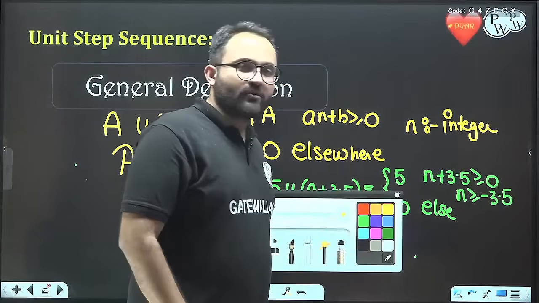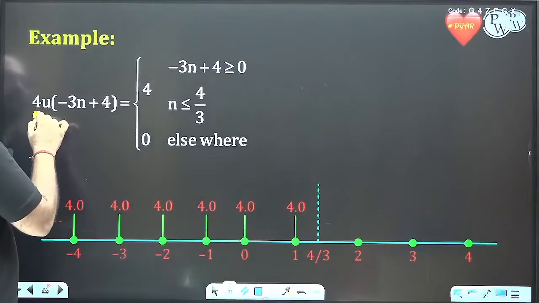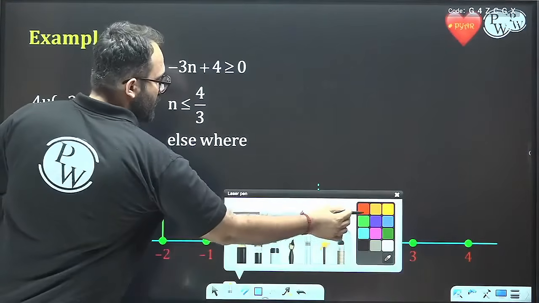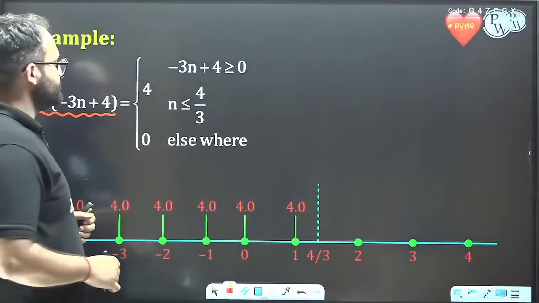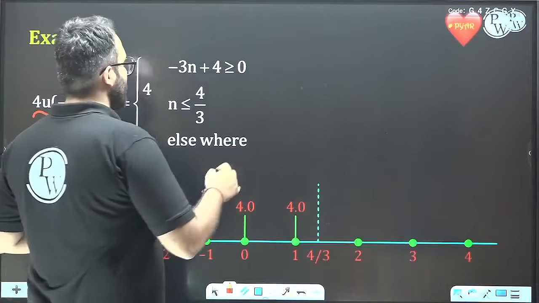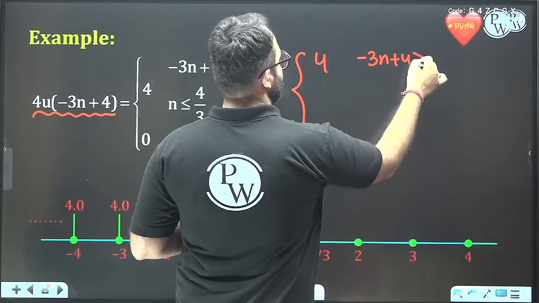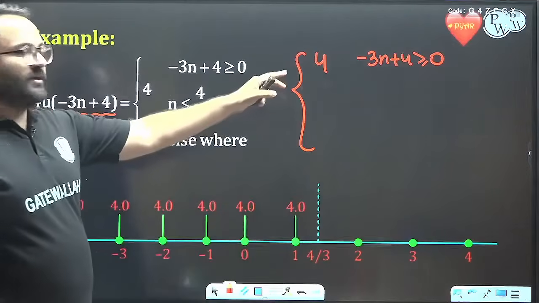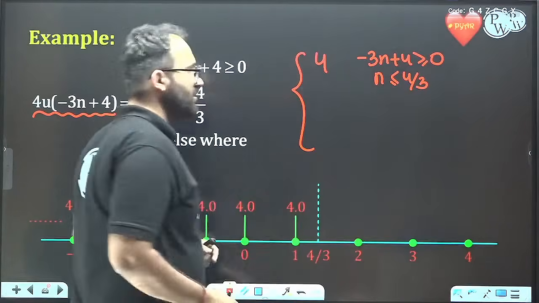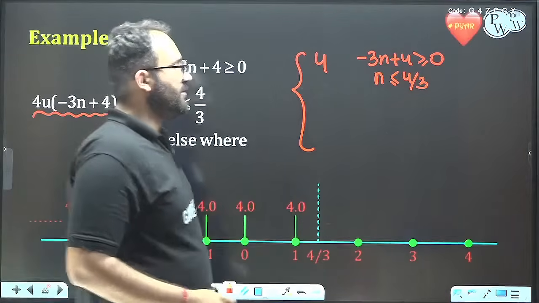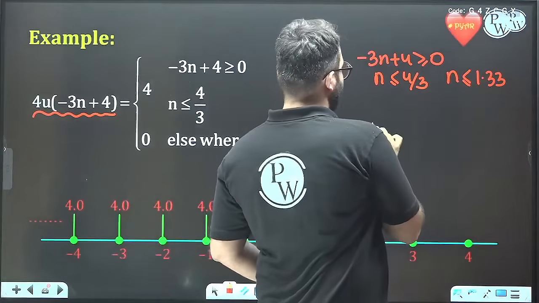The exactly similar question is there on the next slide. For example, we have 4u of minus 3n plus 4. It will be 4 when minus 3n plus 4 is greater than or equal to 0. So from here we can get that n is less than or equal to 4 by 3. Understood everyone? That is, n is less than or equal to 1.33 and 0 elsewhere.